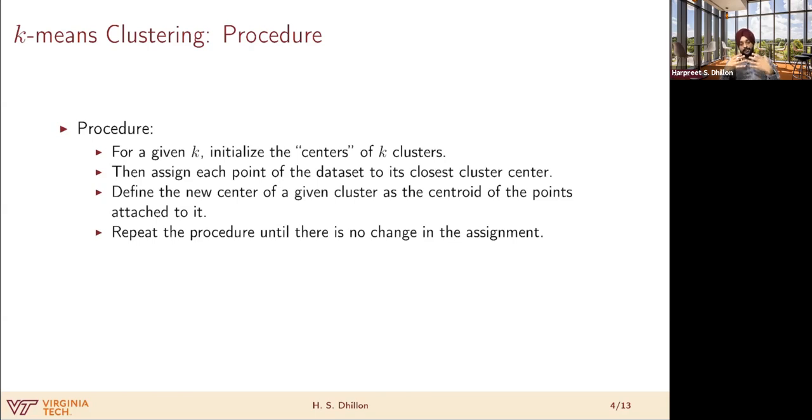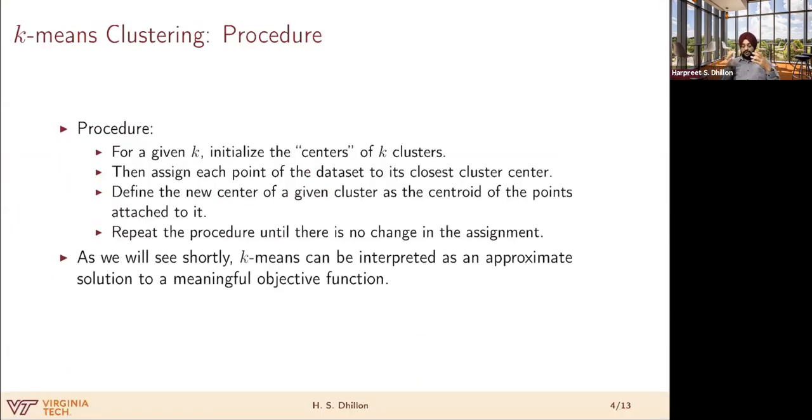After you do this for all points, then you look at each cluster and see which points are assigned to it. And then you use those points to compute the centroid, which is then used as the new center of that cluster. It will be clear from a picture. So you look at all the points assigned to a cluster, compute the centroid using those points, and call that your new center, right? Now we keep on doing this until there is no change in the assignment, meaning one point is not moving from one cluster to another, which means that the algorithm has converged.